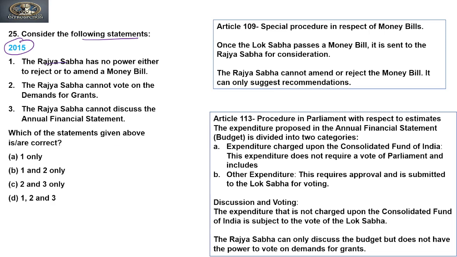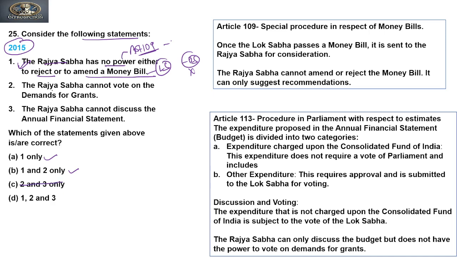The Rajya Sabha has no power either to reject or to amend a money bill. This we have already seen under Article 109, which says that a money bill can only be introduced in the Lok Sabha, and the Rajya Sabha has no power with respect to this. The first is true, right? So we can say that this can be the answer, but C cannot be our answer.